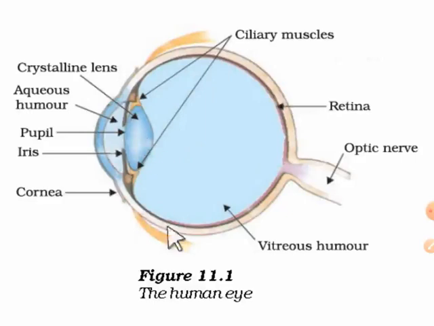The human eye is spherical in shape, and its diameter is about 2.3 centimeters. The outer surface of our human eye is opaque, except that the front portion is transparent.